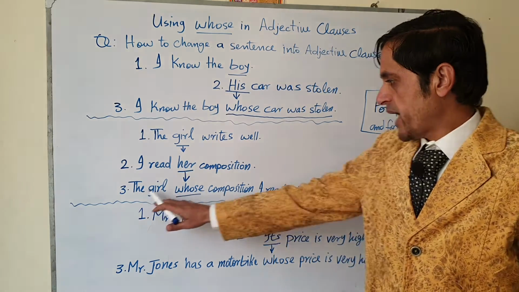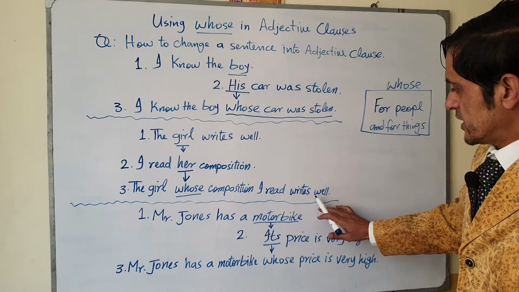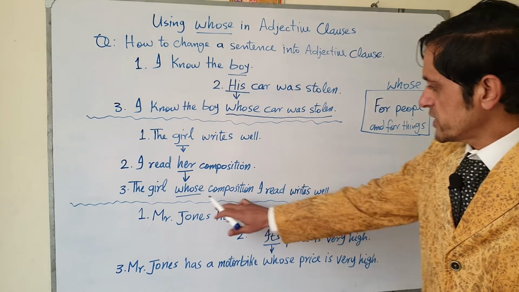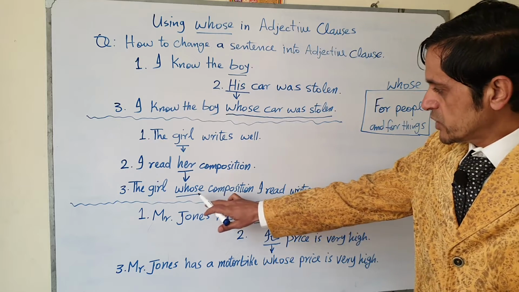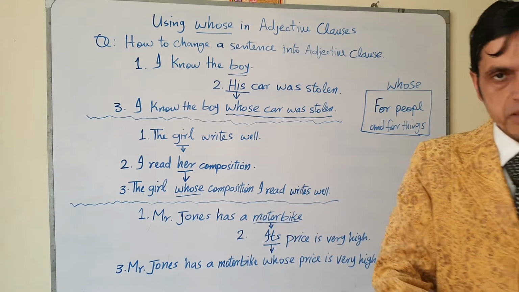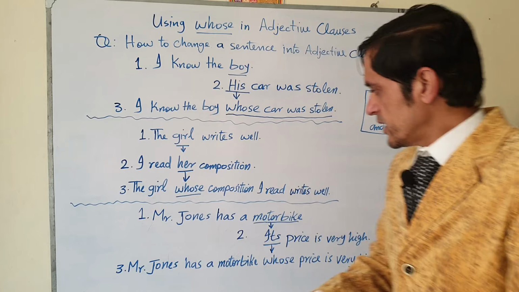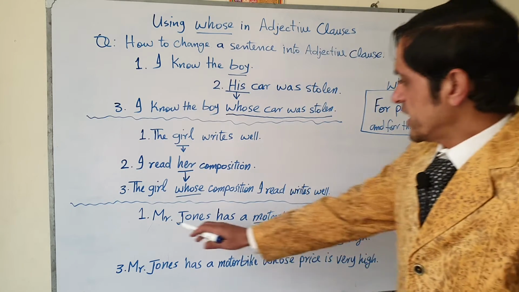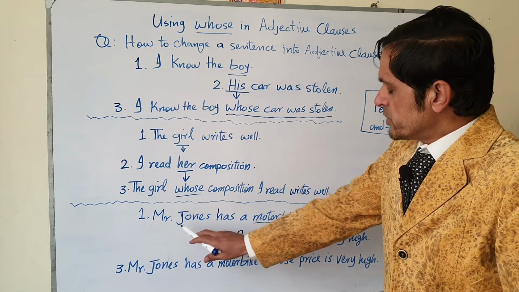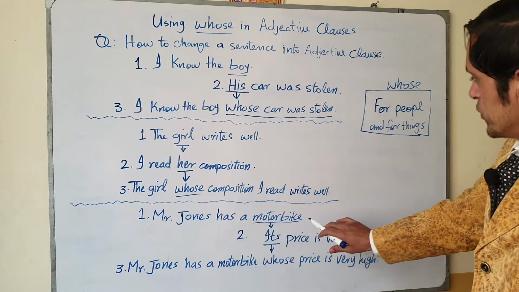So this is main sentence, and this is dependent clause, which is adjective clause, and all the adjective clauses are dependent clauses. Now here, come to this one. Mr. Jones has a motorbike.